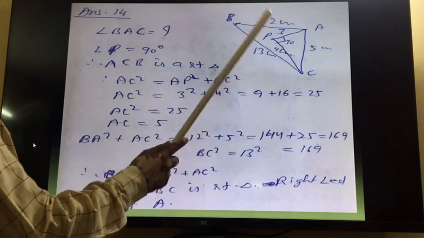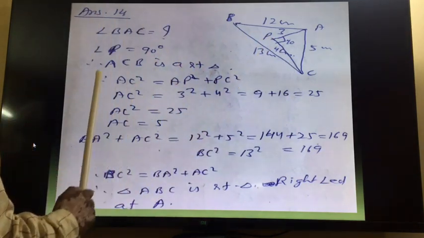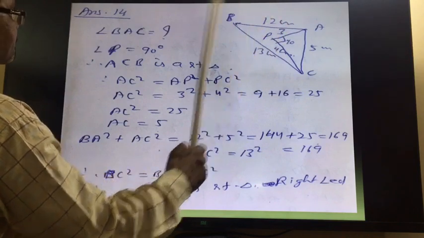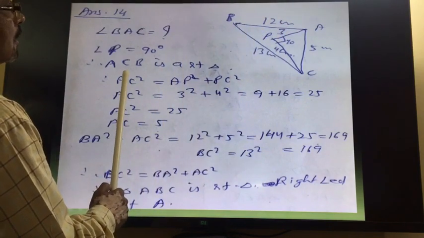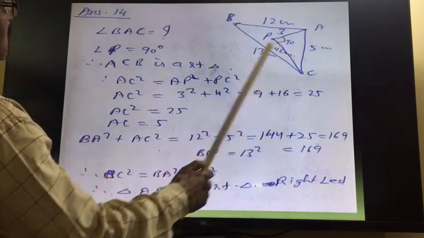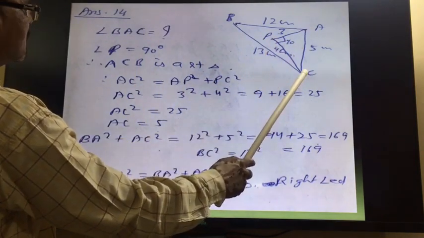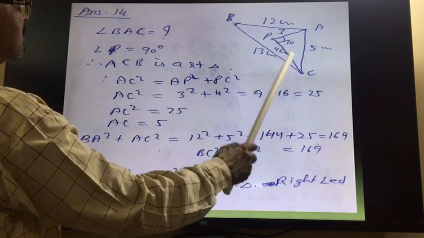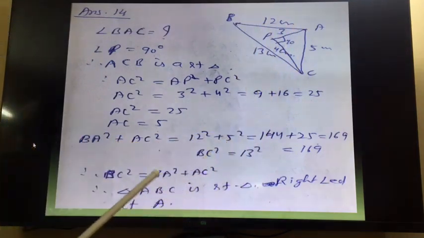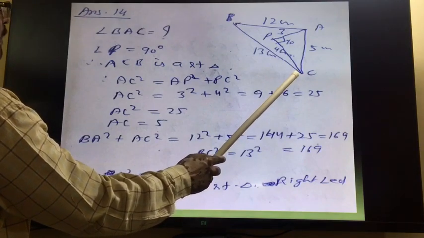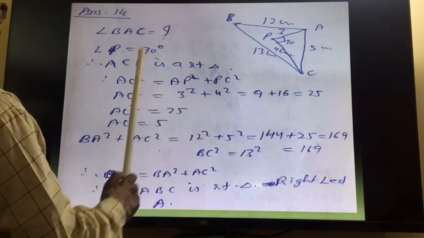Angle P is 90 degrees, given. So A, P and C, this is a right triangle. And this line BC is equal to 13 centimeter, it is already given now. So first of all we are taking triangle ACB.